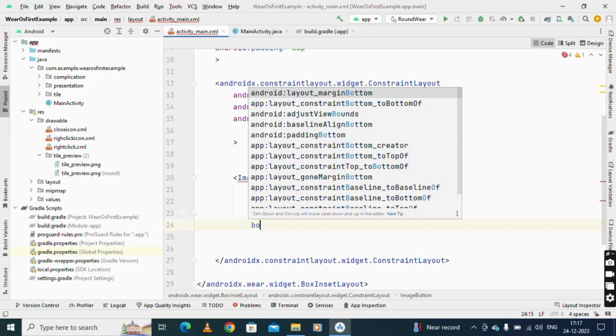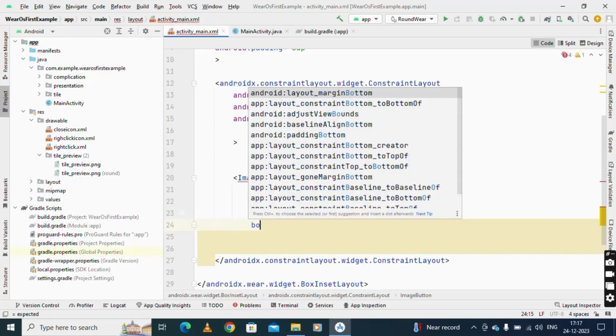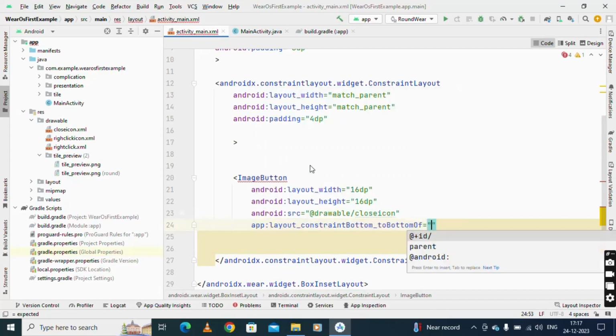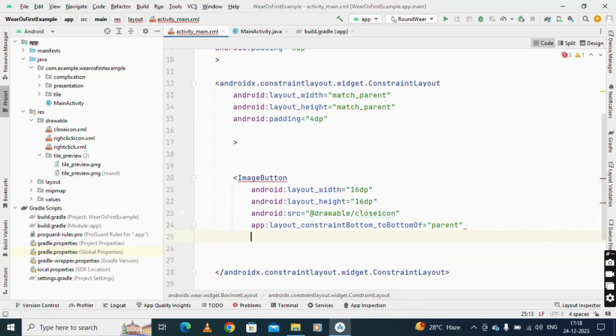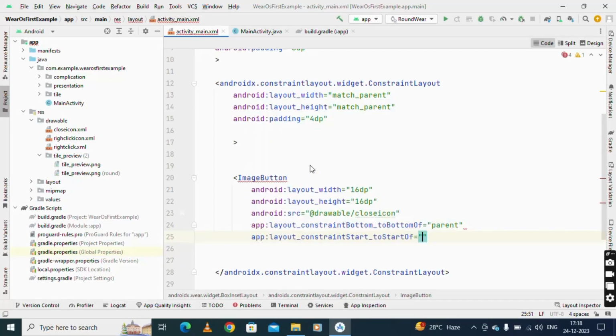And then we can see it is the bottom of that parent. Okay, so this is the constraint bottom of that parent. So that's easy. And here I want it at the start, so either you can use the close button before, or on the end, whatever you want, you can just put it. I'm using this on the start, so I'm just using that constraint start of the parent.